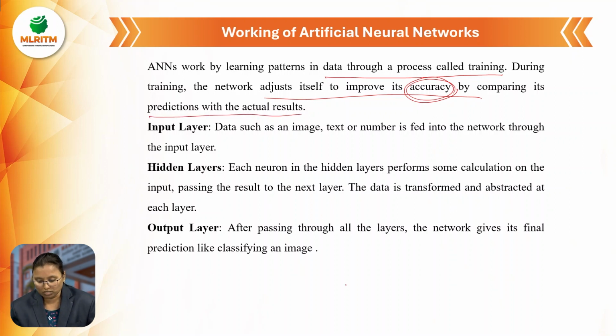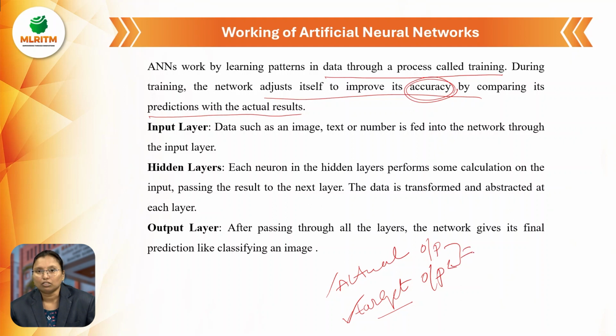So here two words are there: actual output and target output. What is the actual output? Whatever output was generated previously, that is the actual output. While we are taking the weights and inputs and computing, that is called the target output. If these two are equal, there is no need to change any weights. If these two are not equal, automatically we have to change the weights.